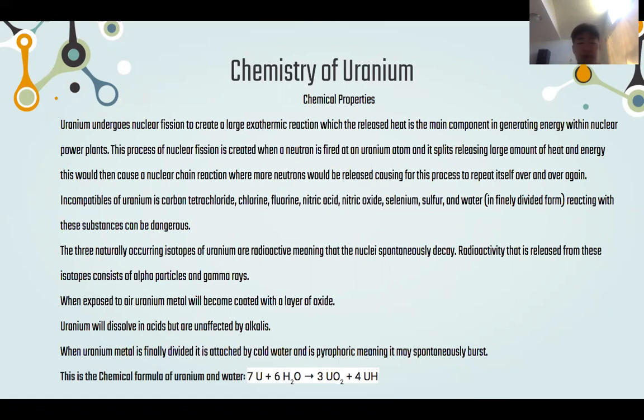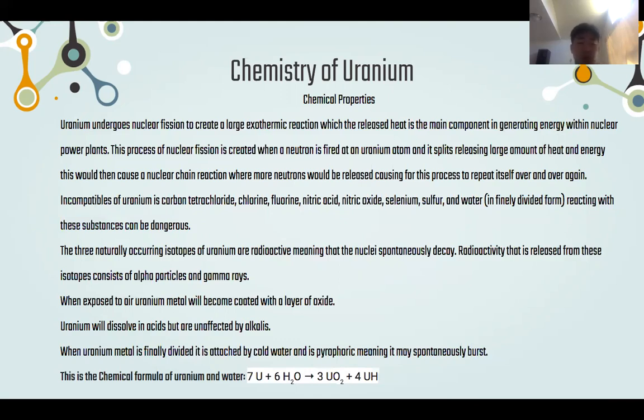This process of nuclear fission is created when a neutron is fired at a uranium atom and it splits, releasing large amounts of heat and energy. This will then cause a nuclear chain reaction where more neutrons will be released, causing the process to repeat itself over and over again. Incompatibles of uranium are carbon tetrachloride, chlorine, fluorine, nitric acid, nitric oxide, selenium, sulfur, and water in finely divided form. Reacting with these substances can be dangerous.